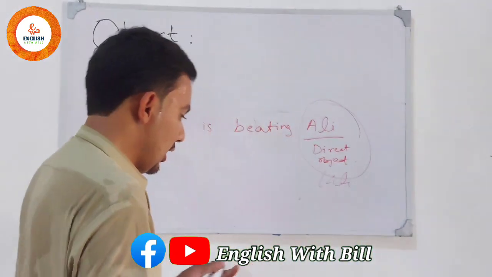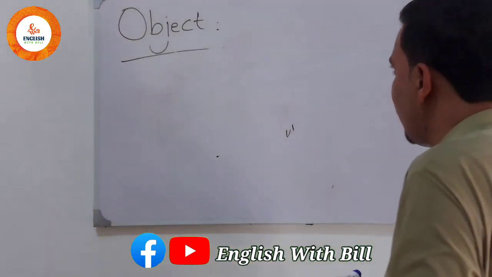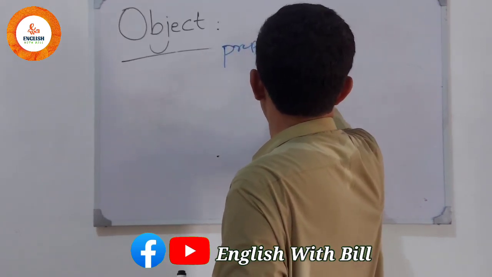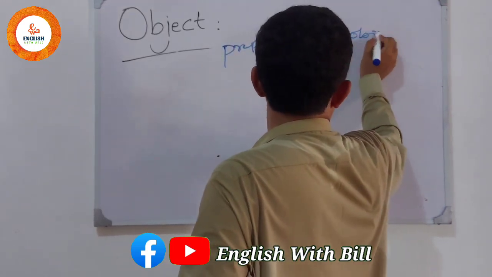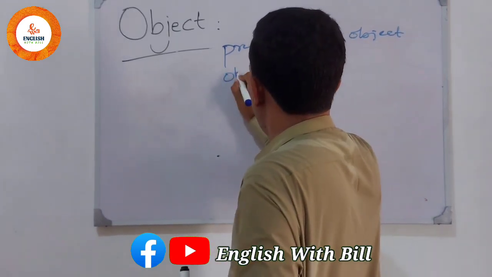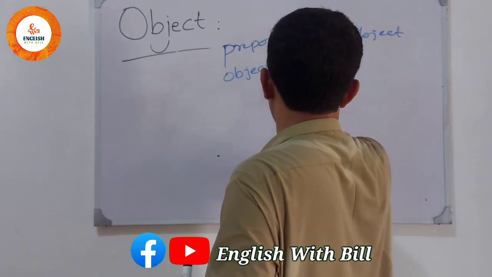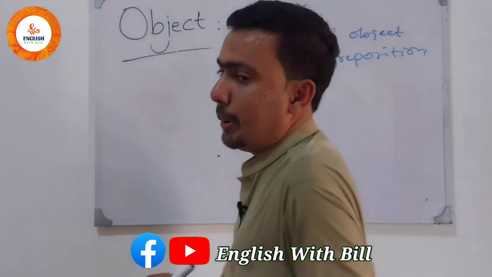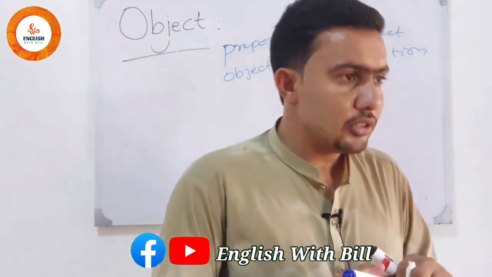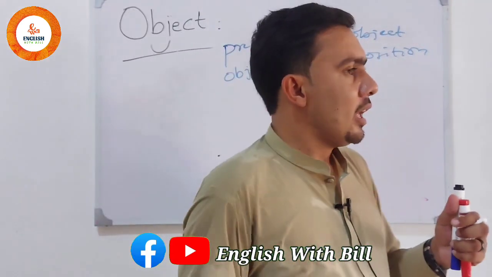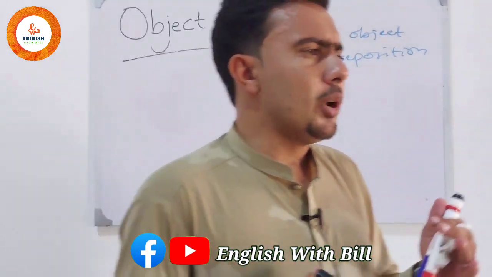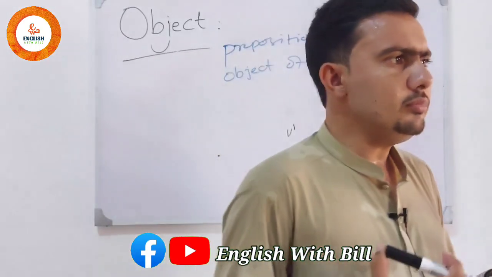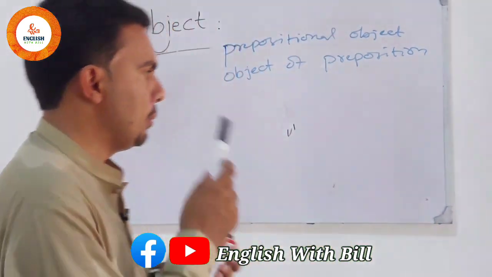Okay, clear? Let's discuss what I have told, which is very rare, but it is prepositional object, or we can say object of preposition. Now what is object of preposition? Let's come and define it. The object which comes later, or after the preposition, is called prepositional object.